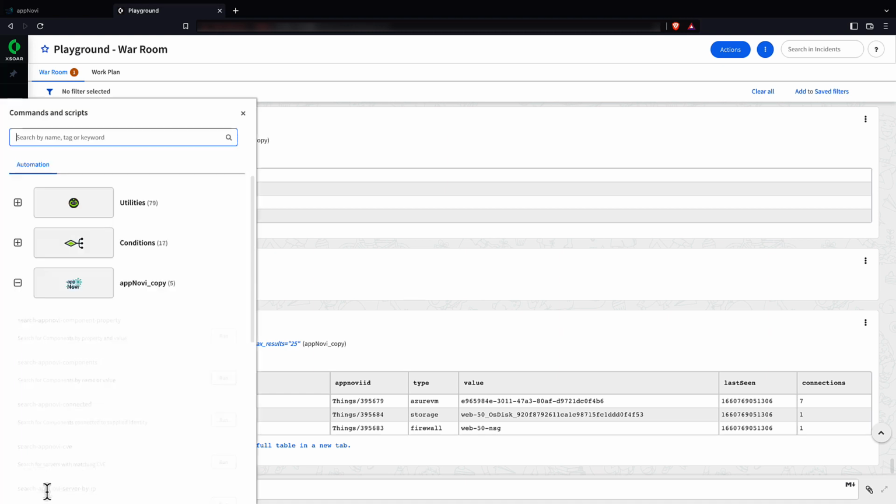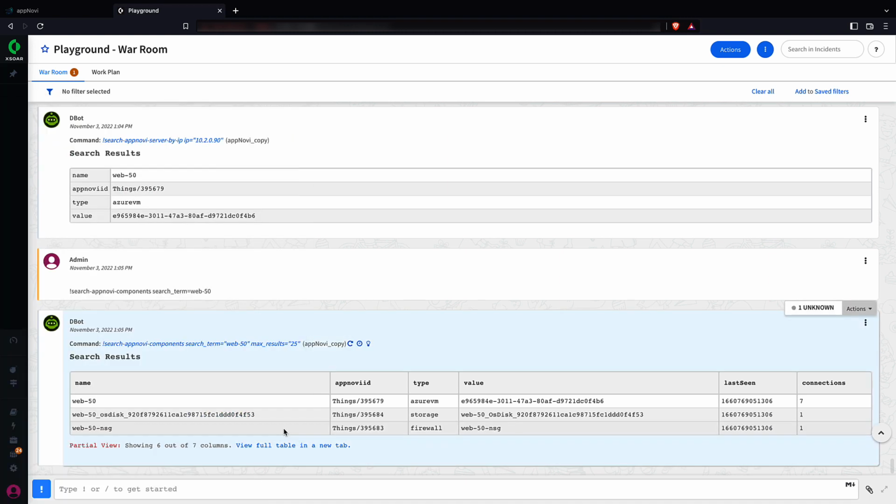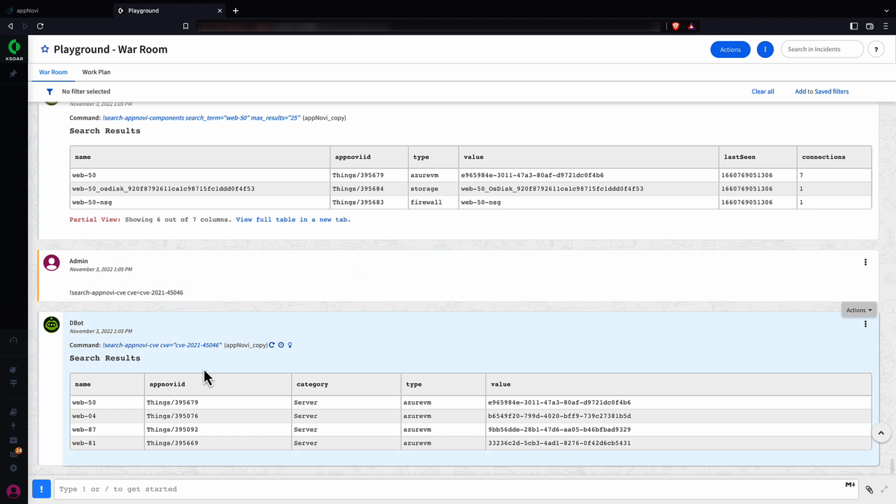If, as in this case, there's a CVE connected to it, I could look up other assets on my network with the same CVE. This would be helpful to expedite a ransomware attack investigation, for example.